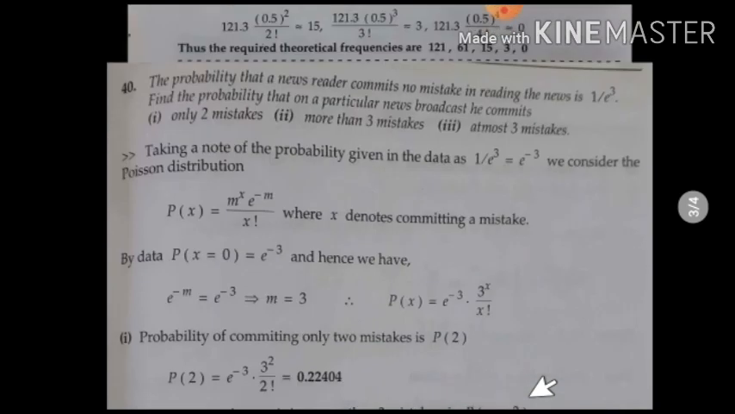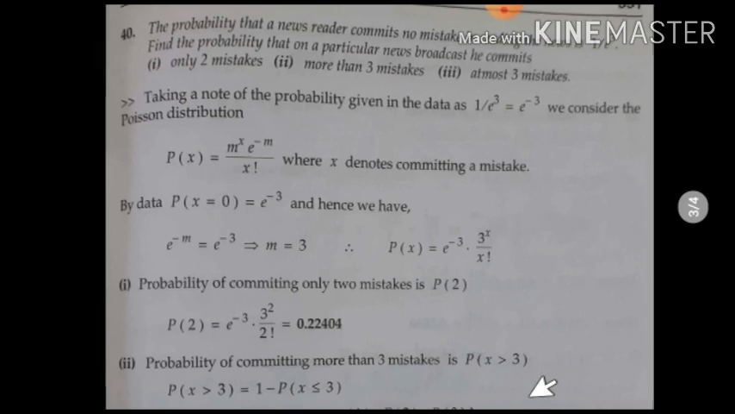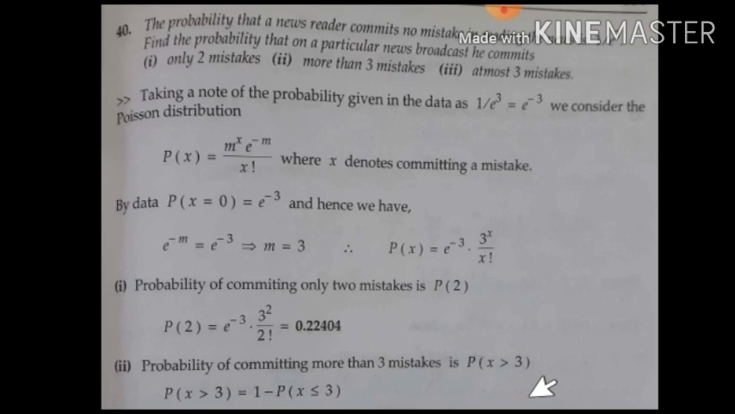Let me take one more problem to help you get familiar with the rare cases. See here, the question is the probability that a news reader commits no mistakes in a reading. The probability of the news reader not committing any mistake, that is x equal to 0, is given as e to the power of minus 3.